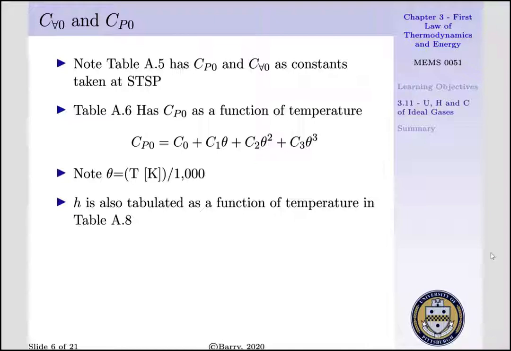That is, C p naught is equal to C naught plus C1 theta plus C2 theta squared plus C3 theta cubed, where C naught, C1, C2, and C3 are constants given, and theta is our temperature in Kelvin divided by 1000. Now note, if the gas published within has C1 equal to C2 equal to C3 equal to 0, our specific heat is a constant and does not vary as a function of temperature. Lastly, our enthalpy is tabulated as a function of temperature in table A8.